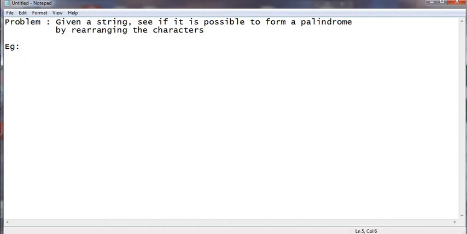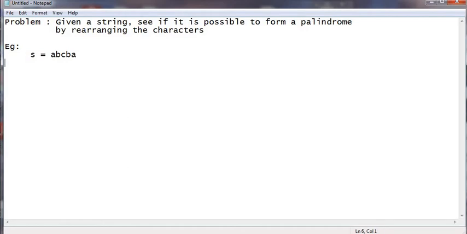So first of all, what is a palindrome? You can consider string S as A, B, C, B, A. If you read from left to right, we have A, B, C, B, A. If you read from right to left, we have A, B, C, B, A. So that's a palindrome. It should sound the same if you read from front or the back.